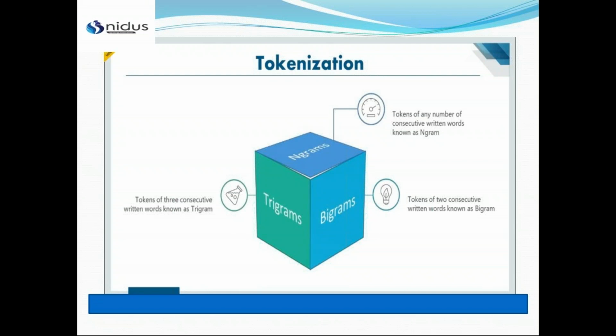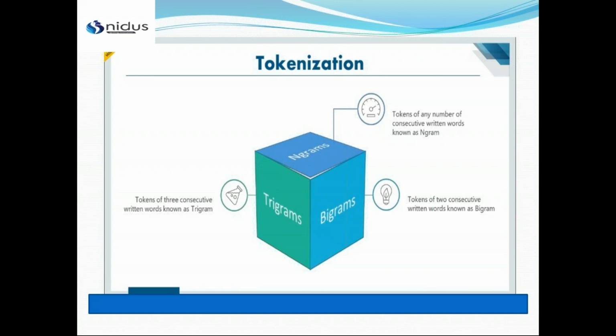In tokenization, what were we doing? We were taking only one word when tokenizing, right? So if you are using the bigram function, instead of doing it for one word, you can do it for two words, because sometimes one word is not sufficient for analyzing, so we can divide it into two words. That's why we have bigram.